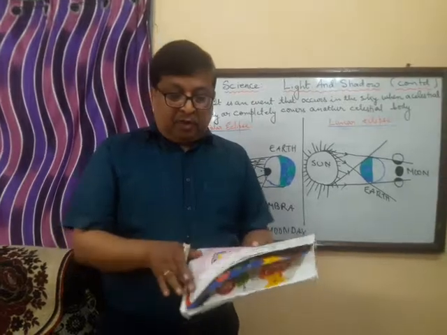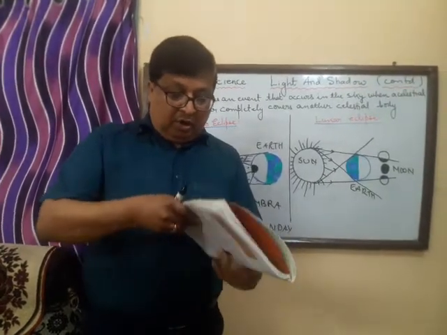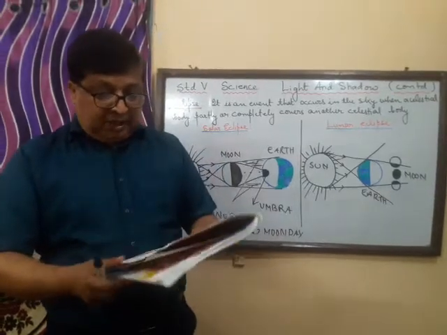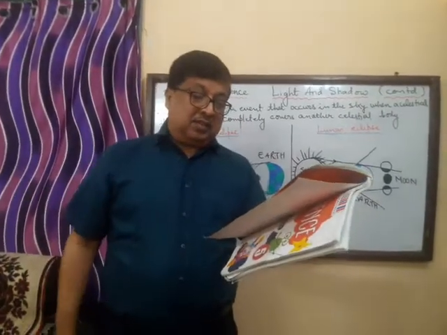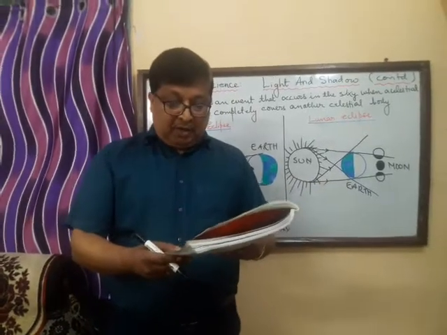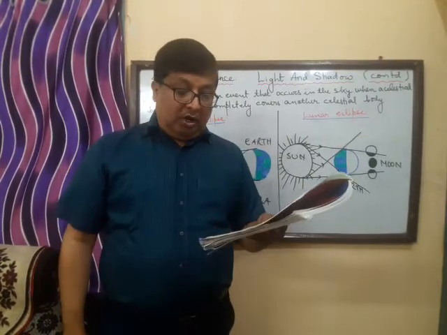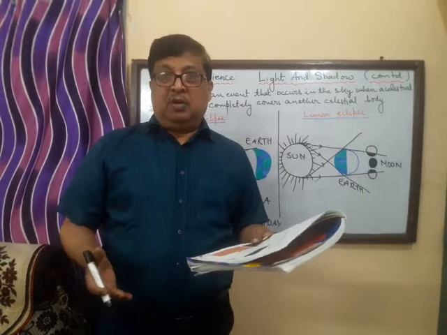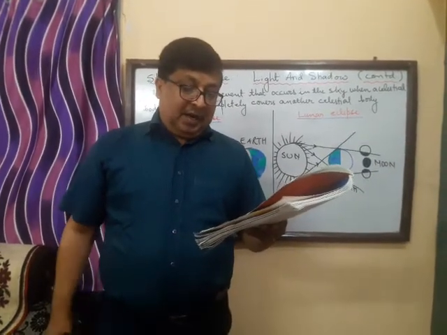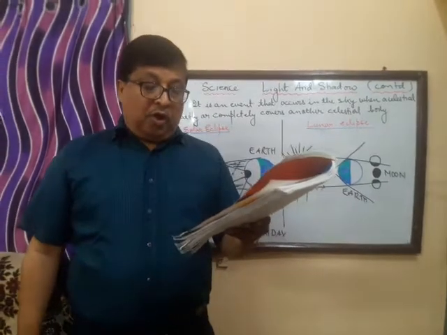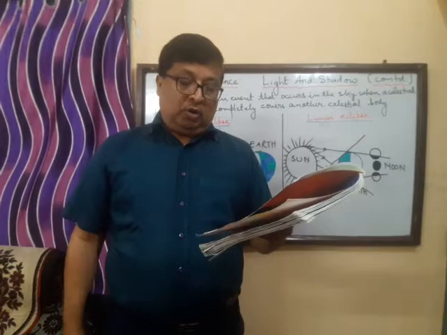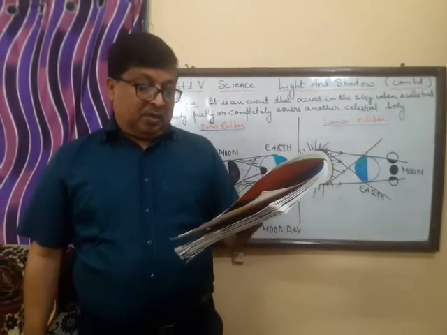Now similarly we have got one more checkpoint that is given on page number 101. Checkpoint 2. Fill in the blanks. When the path of the light is blocked by an opaque object, a dark patch called dash is formed. What is formed? A shadow is formed. Second, dash objects do not form a shadow at all. That is, transparent objects do not; the answer is transparent.